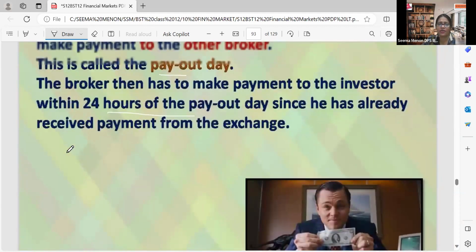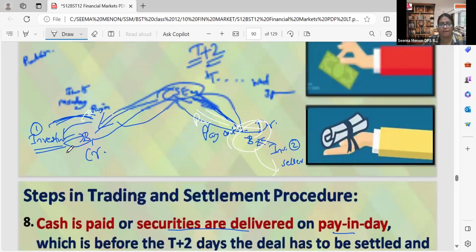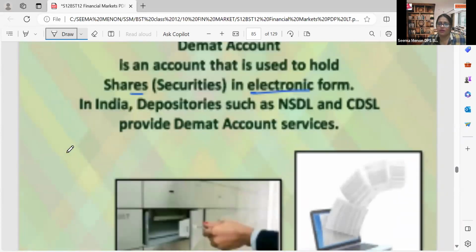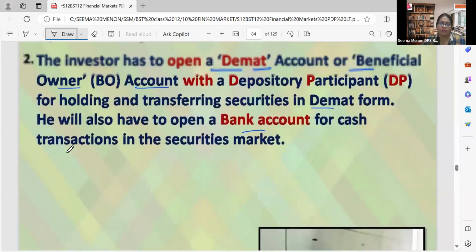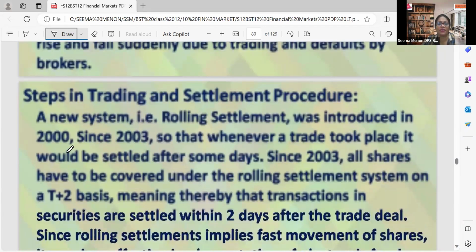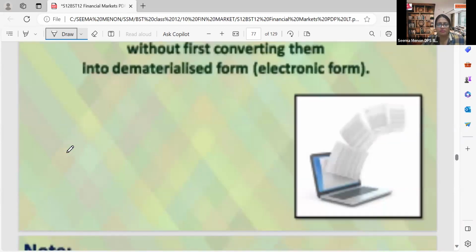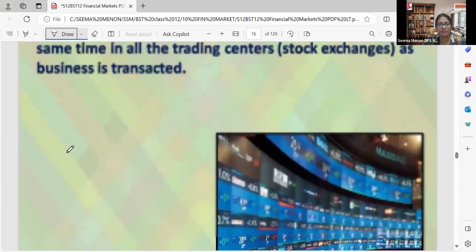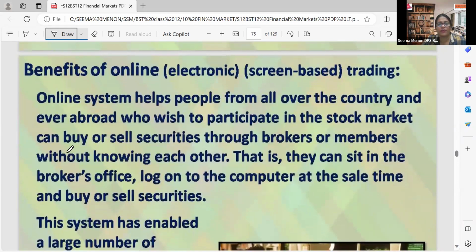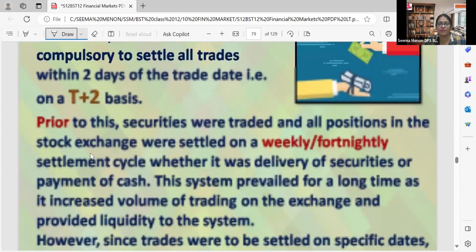So let's recapitulate. The procedure to get trading through online, and its settlement. That is trading and settlement, steps in trading and settlement. And in the next class, we will be explaining about the benefits.